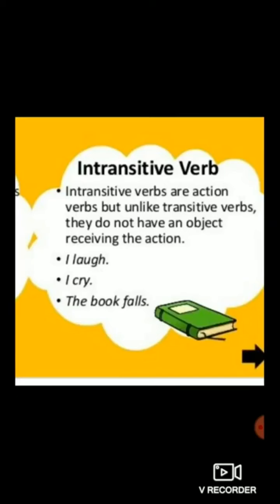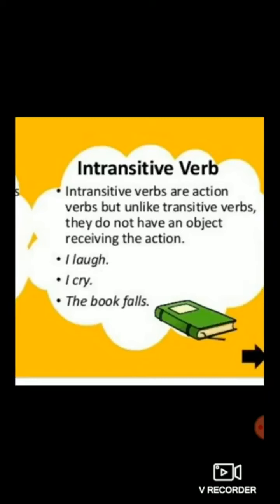Second example, I cry. So, cry is an action. So, cry is a verb. But after the word cry, after the verb cry, there is no object given here. That's why cry is known as an intransitive verb. Why is it known as an intransitive verb? Because there is no object after the verb cry.